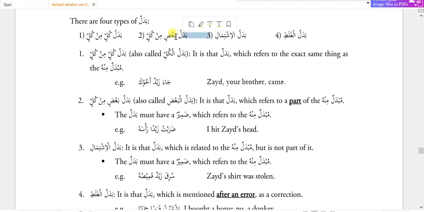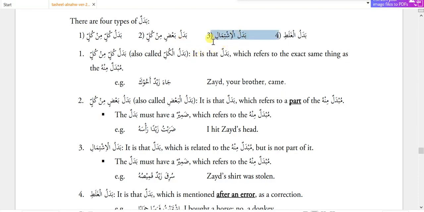Second is badalu ba'din min kullin. Here badal is a part of mubdal minhu, not the whole, just a part of mubdal minhu. For example, if the mubdal minhu is the whole body, a badal can be hand or eye or ear or anything.